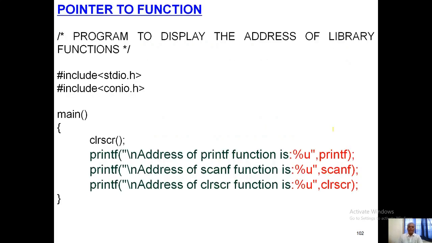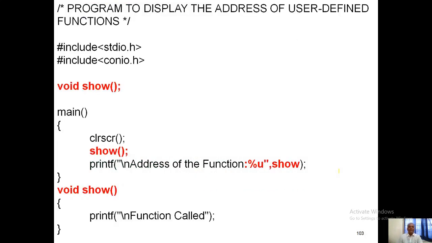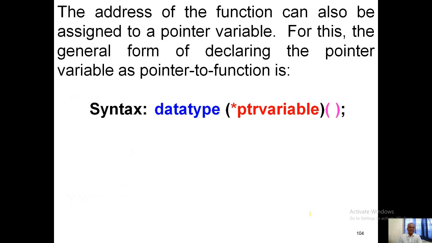This program is going to demonstrate displaying the address of library functions, like printf, scanf, clrscr. What is the address of that? Similar to the previous program, here instead of variable names, we use printf, scanf, etc. It is also going to display the address of user defined functions. Whenever I define any function like void show, it is our user defined function, and similar to that, this is going to display the address of that one.